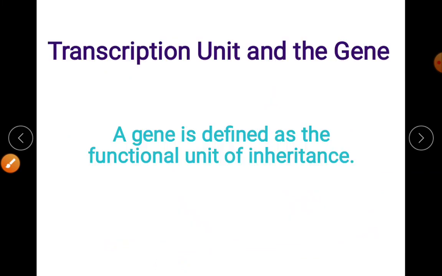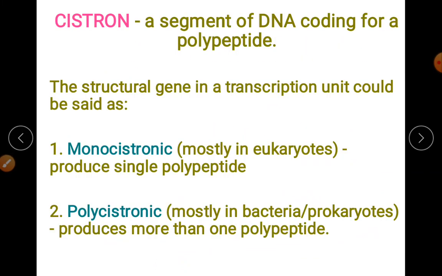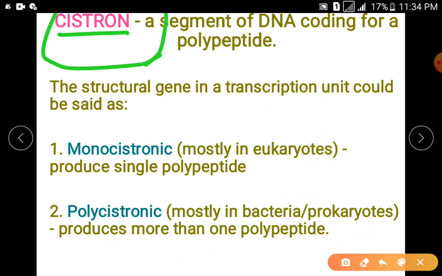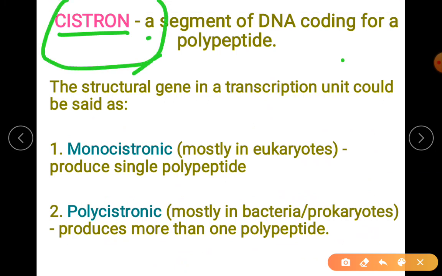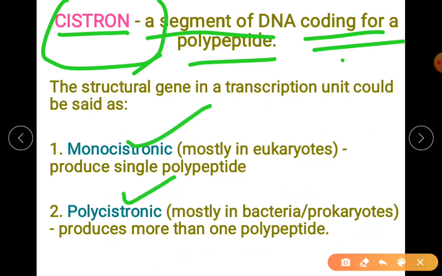Whatever gene, the term we show in your segment of DNA is cistron. Okay, the whole transcription unit, we can modify the term gene in relation with transcription unit, calling it cistron. So what is cistron? A segment of DNA coding for a polypeptide. Based on the number of polypeptides produced, we say monocistronic, polycistronic.